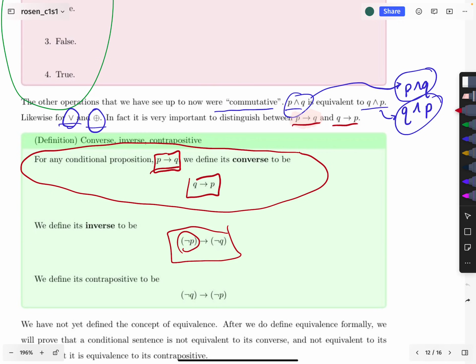Does something like a double negation go on, where because you negated each one, it goes back to being equivalent to the original sentence? Well, it turns out the answer is no, that does not happen. But what it does turn out is that the converse and the inverse are actually equivalent to each other. And that's worth knowing.